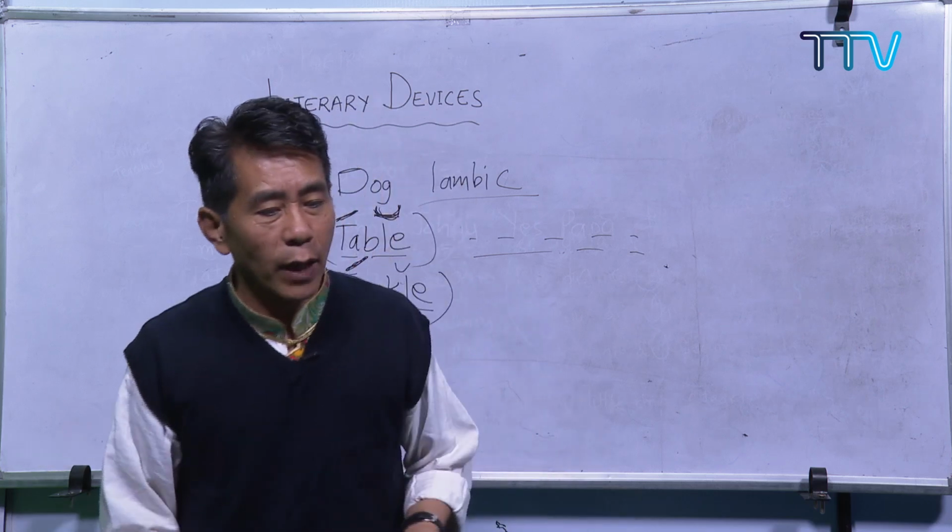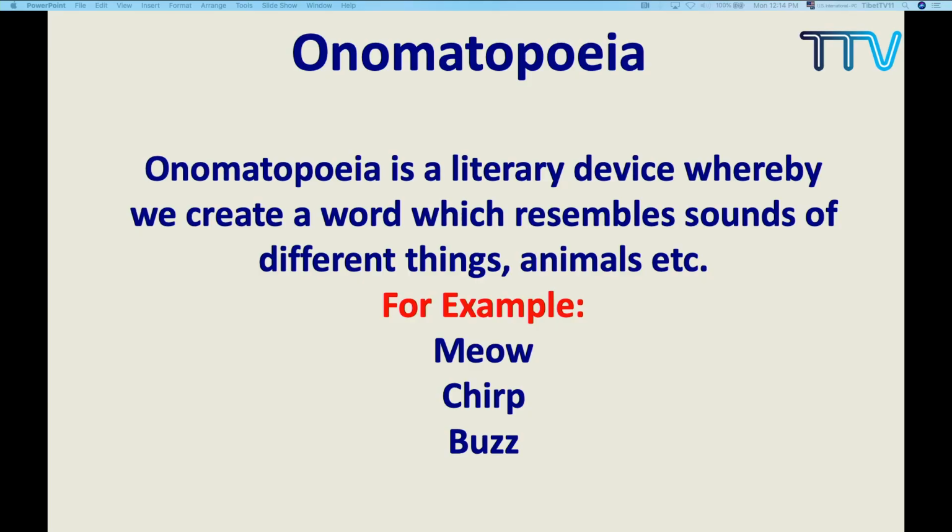Okay, now the second one is onomatopoeia. This is the second literary device used by the poet. I told you I'm just discussing all the literary devices related to class 5 and 6, but this can also go on to higher classes. So what is onomatopoeia? Let us try to see.